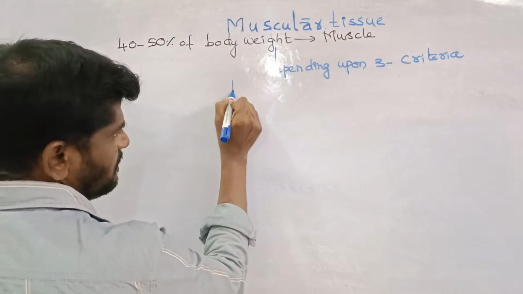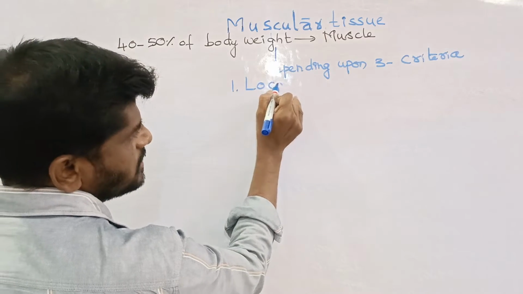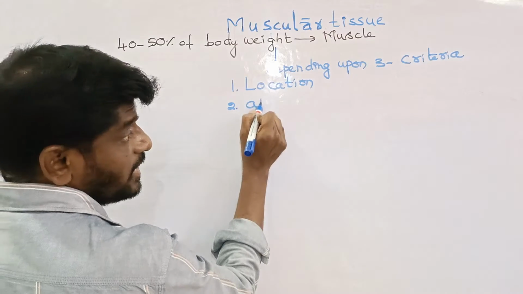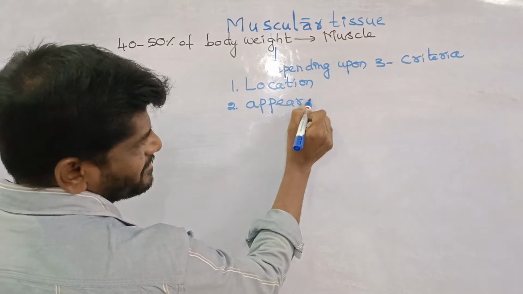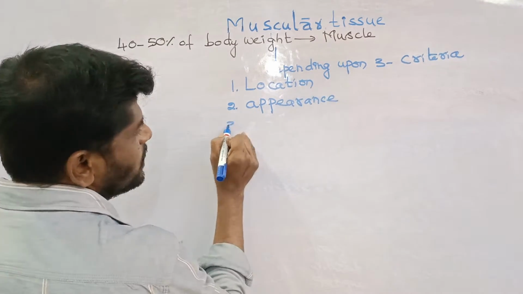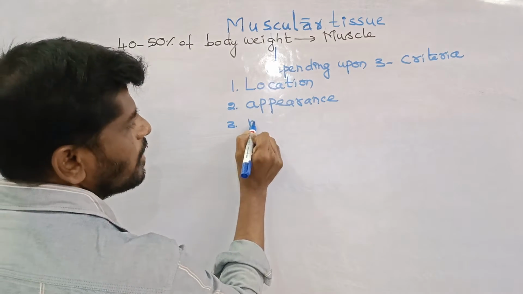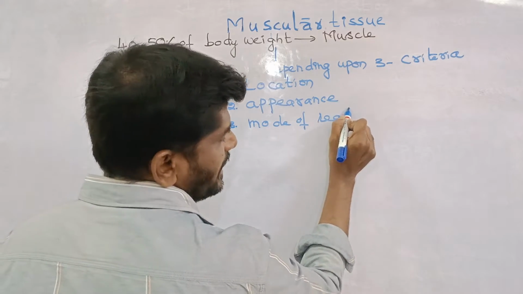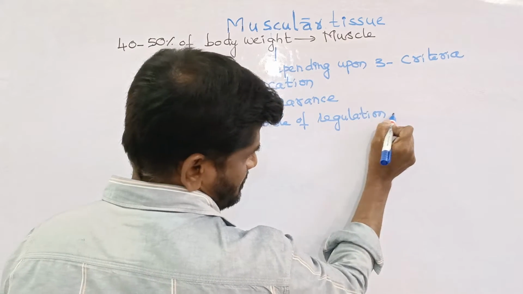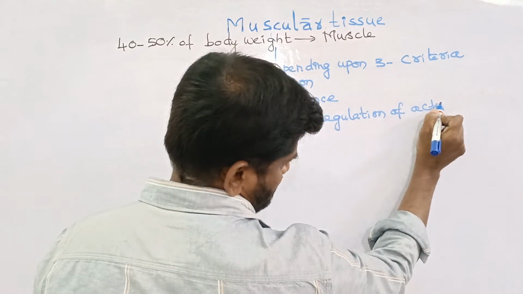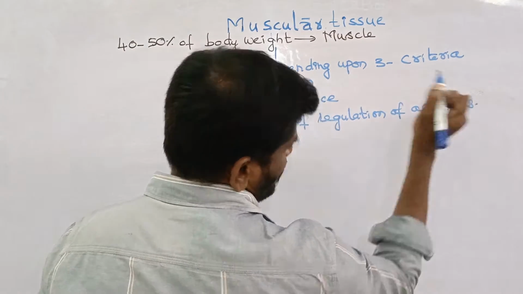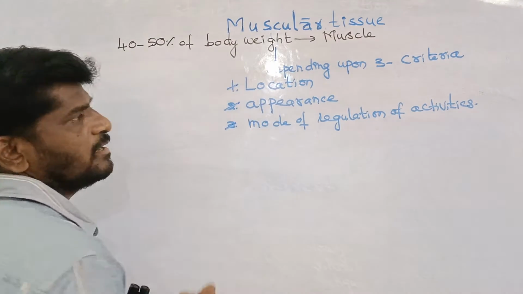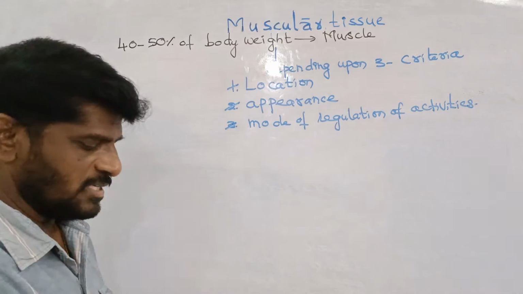Muscles are classified, one depending upon the location, second the appearance, and one more depending upon the mode of regulation of the activities. These are the most important three criteria for the classification of the muscle.